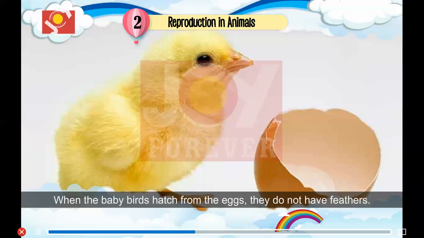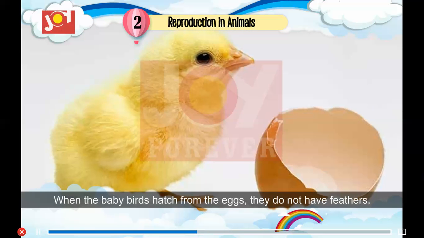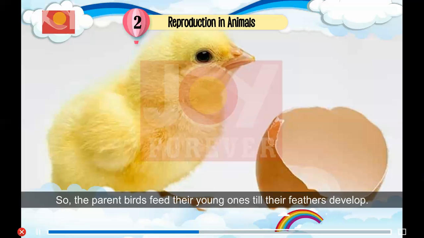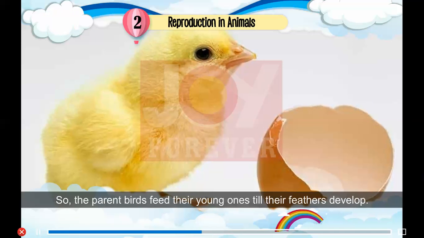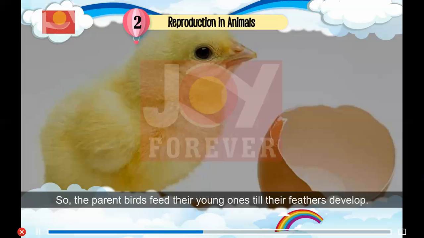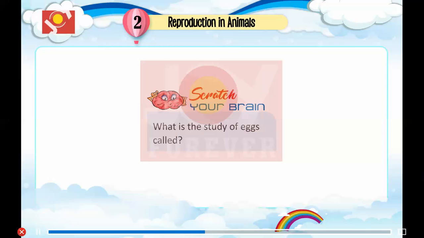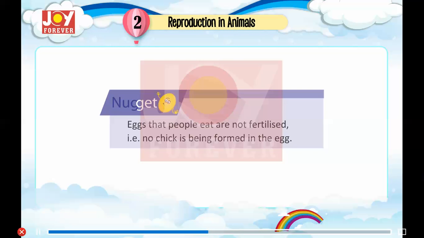When the baby birds hatch from the eggs, they do not have feathers. So, the parent birds feed their young ones till their feathers develop. Scratch your brain. What is the study of eggs called? Nugget. Eggs that people eat are not fertilized. That is, no chick is being formed in the egg.